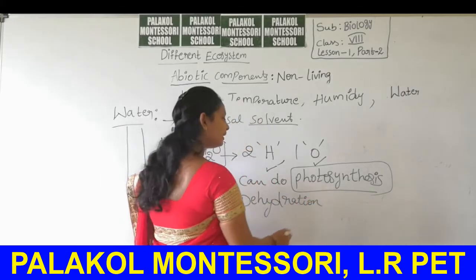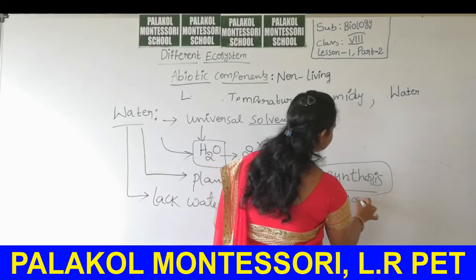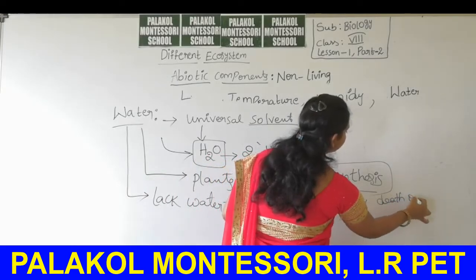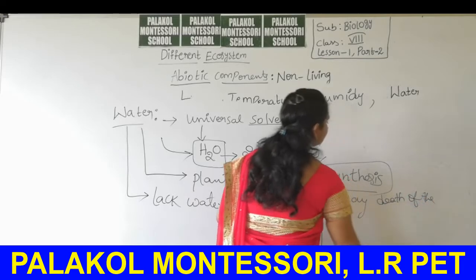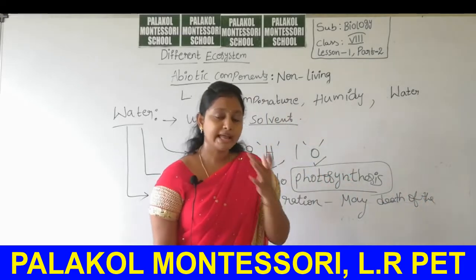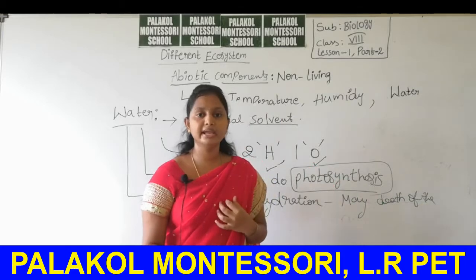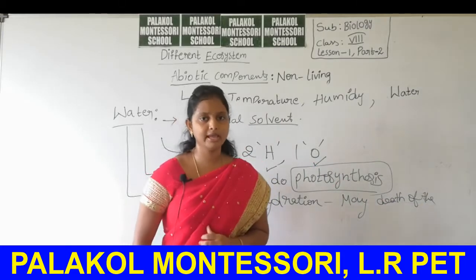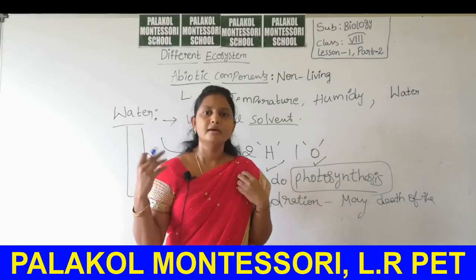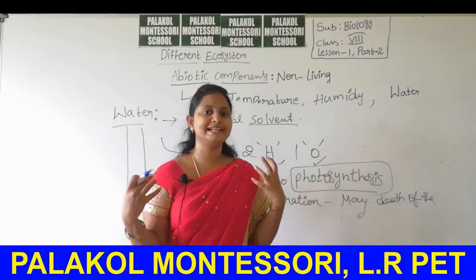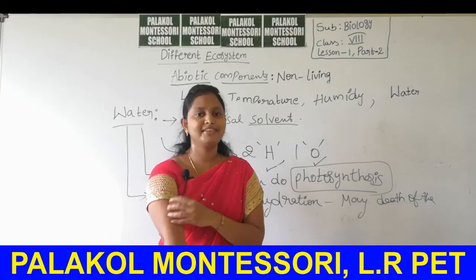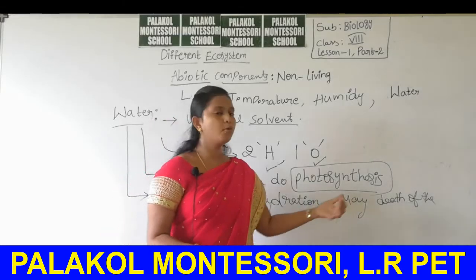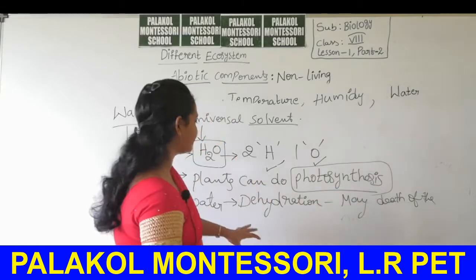What will happen then? Maybe it leads to the death of the organism. Why? Because in our body 90% is composed of water. In our blood also water content is present, in our cells also, in our flesh. The flesh present in our body is composed of this water in maximum amount.